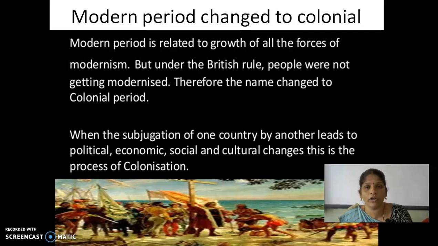That means the colonizing people bring the area under their control. The modern period is related to the growth of all the forces of modernism, but under the British rule, people were not getting modernized. Therefore, the name changed to colonial period. When the subjugation of one country by another leads to political, economic, social, and cultural changes, this is the process of colonization.